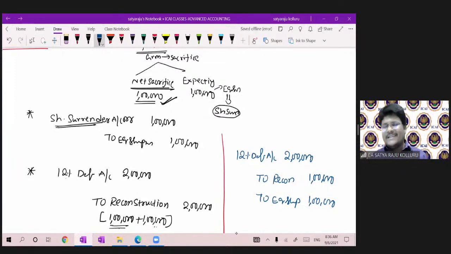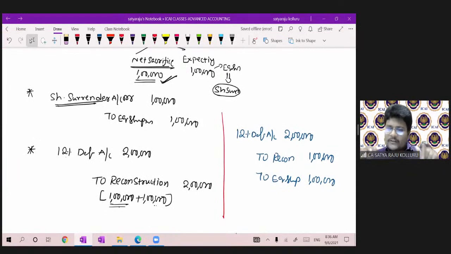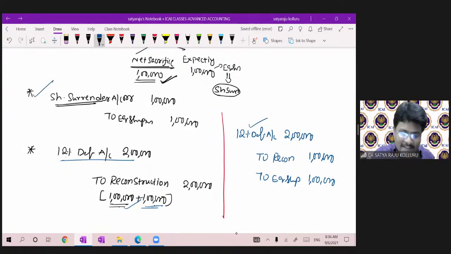Now also I passed the same entry. If you observe, now also I passed the same entry. Why? Because 12% debentures debit. Reconstruction 1 lakh, make it credit. Remaining reconstruction 1 lakh, share surrender nullify with each other. So this entry is the same. The entry which was recorded earlier in the normal course, we simply split it. That is 12% debentures 2 lakhs to reconstruction 2 lakh, and share surrender to equity share capital 1 lakh. The entry impact will be the same.